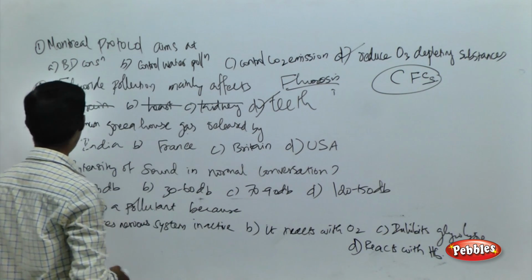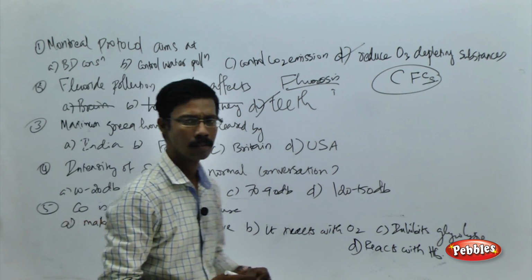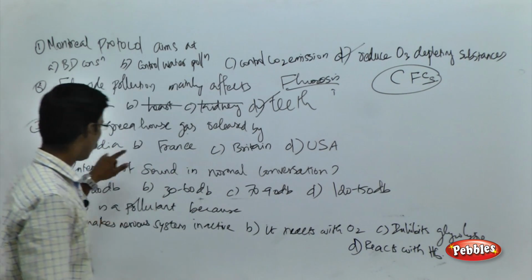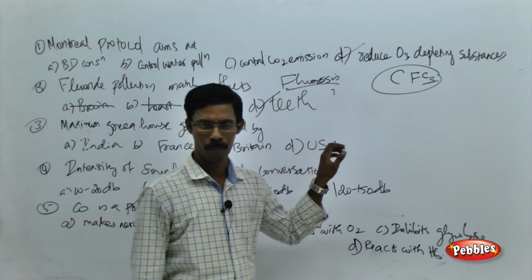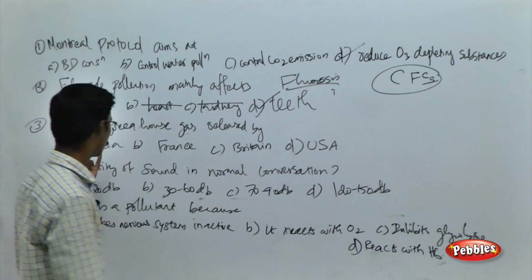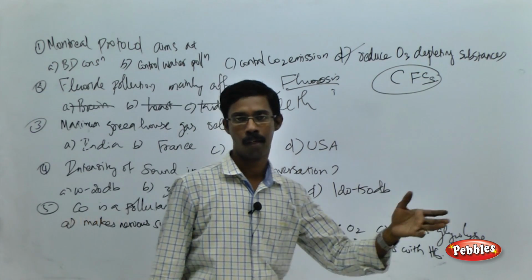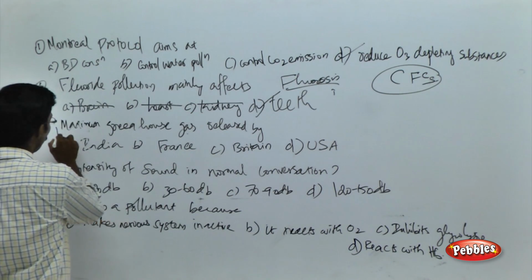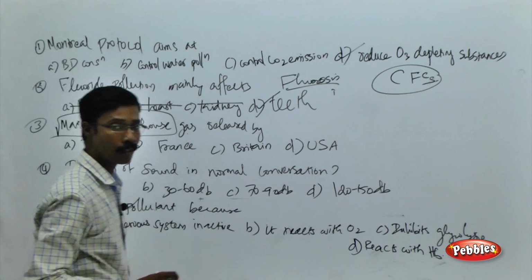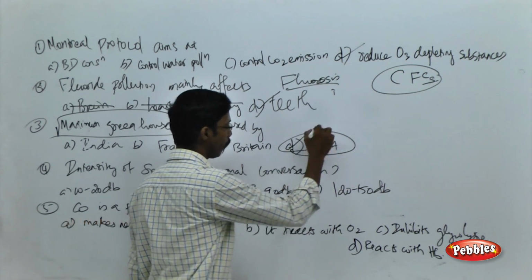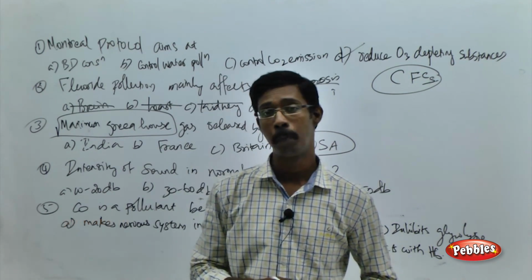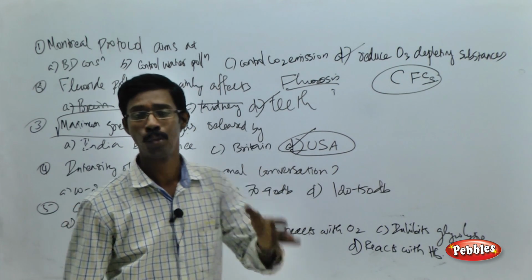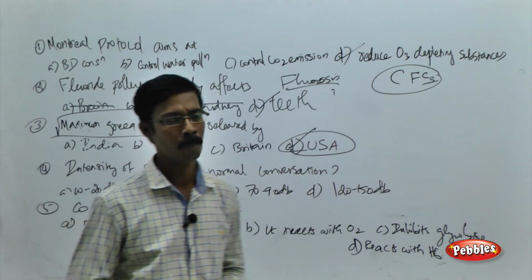Fine. See the next question, the maximum greenhouse gas is released by which one among the following countries? India, France, Britain and USA. Among the choices, India belongs to the developing countries and most of the remaining belong to the developed. The correct answer over here, as I told you, is that the maximum greenhouse gas is released by the developed country USA, not from the highly populated India. This is comparatively less populated USA, they are releasing a huge amount of greenhouse gases to the atmosphere.